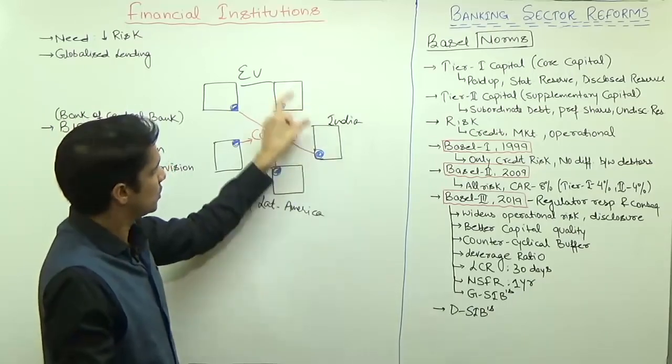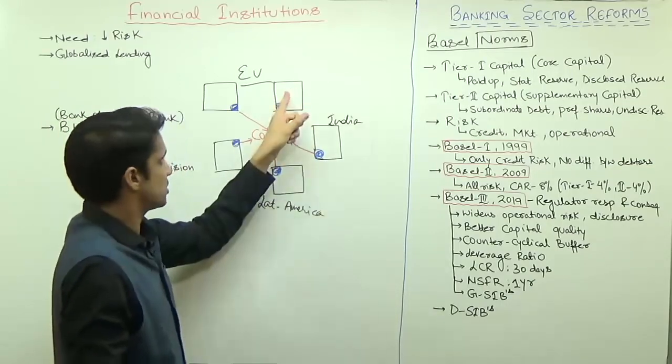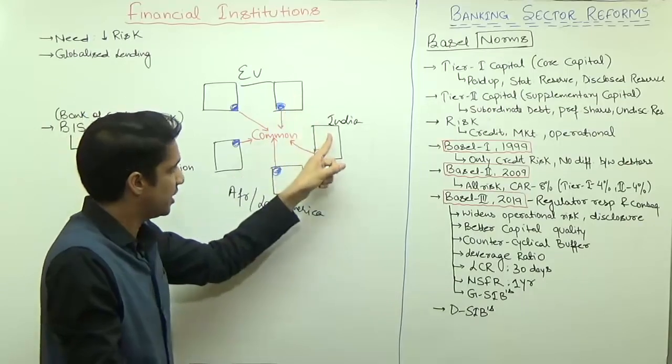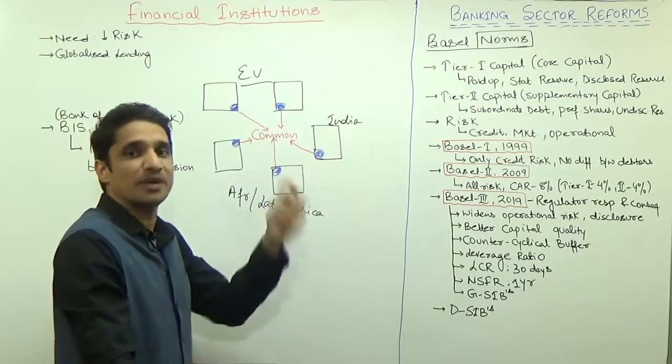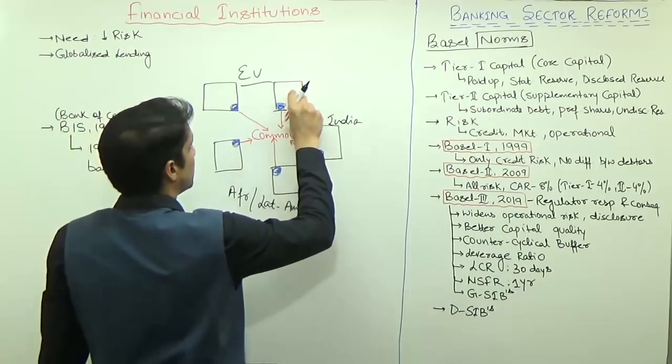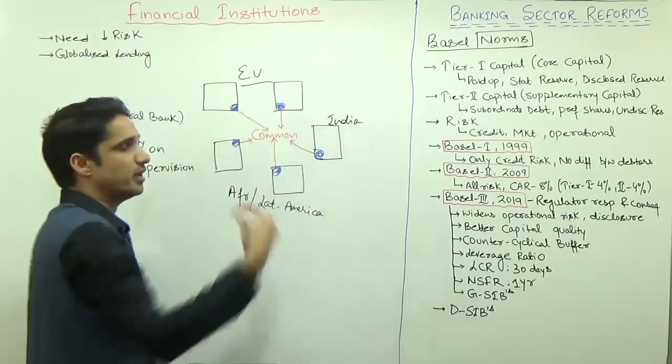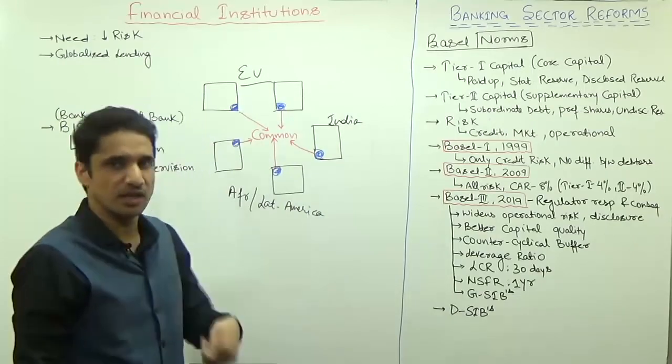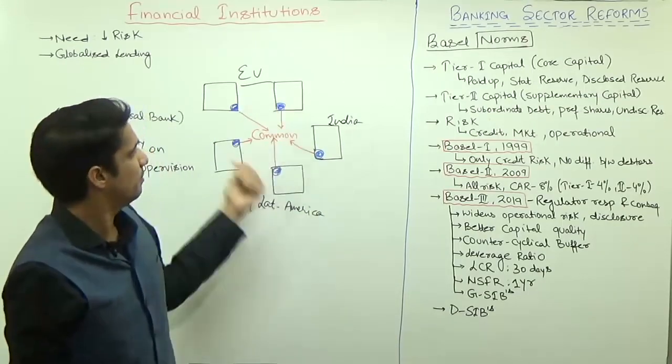So how will we do the analysis? This branch of SBI will send the data to India, but the format will be different. This branch has to maintain the data in the format prescribed under Basel norm. The requirement will be as prescribed in the Basel norm.